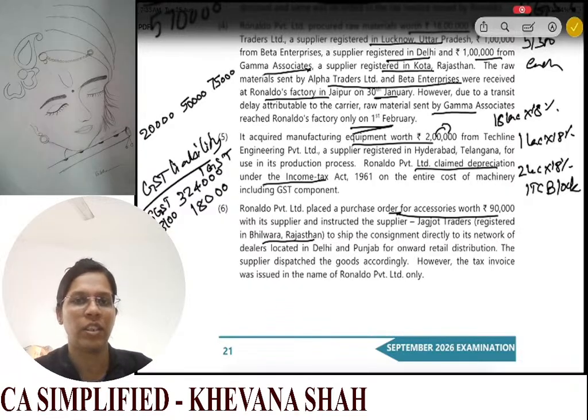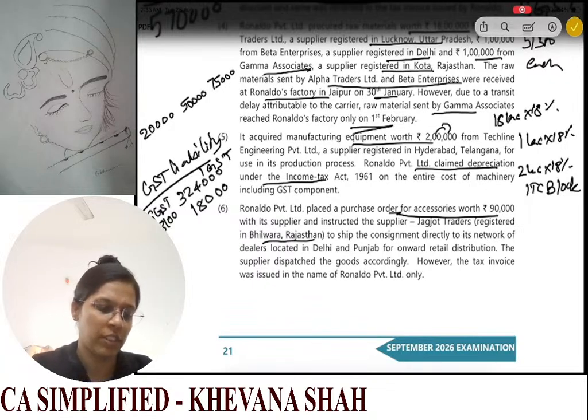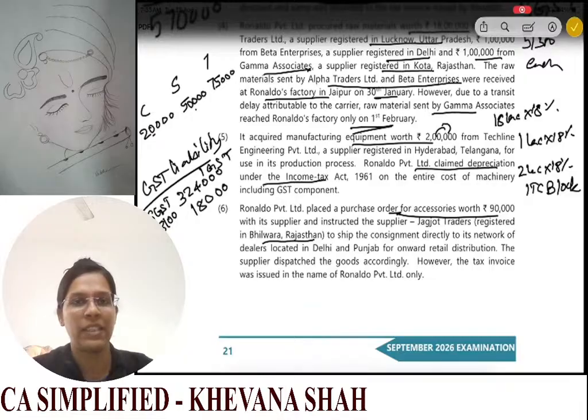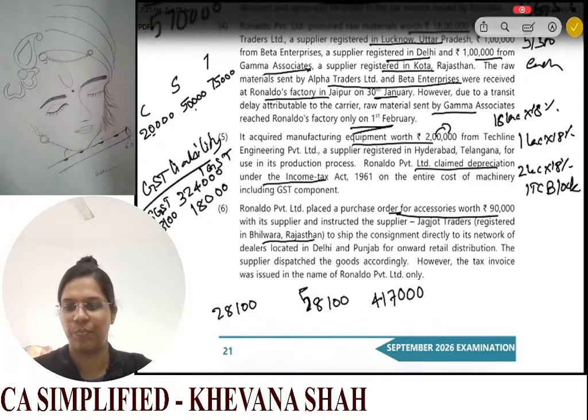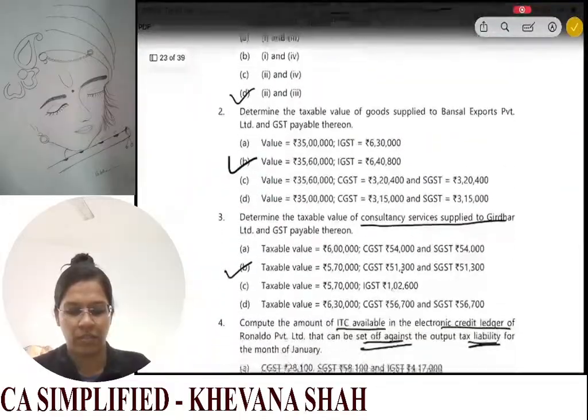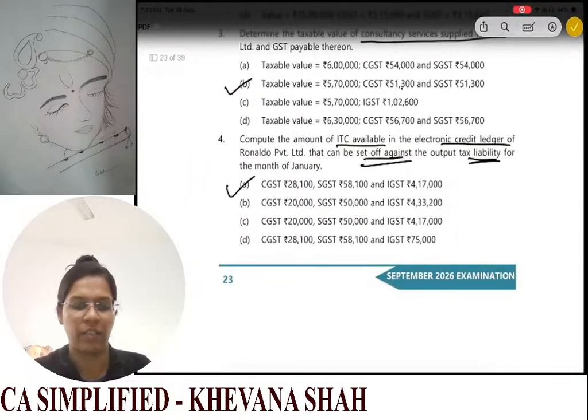Now let us see what credits we have. Okay. So now see, for CGST, SGST and IGST these were my opening balances, 20,000, 50,000 and 75,000. So now the total balance that I have in my ITC account is 28,100, 58,100, and for IGST 3,24,000 plus 18,000 plus 75,000, which gives 4,17,000. Now see, do we have that option? Yes, we have that option.